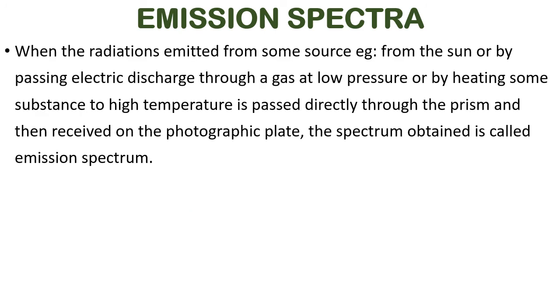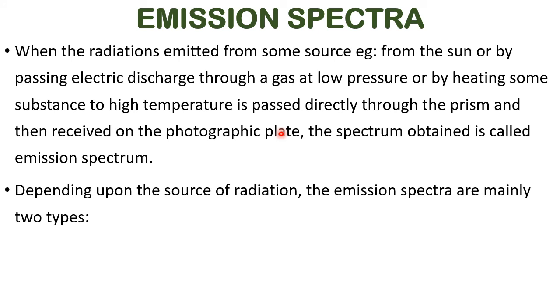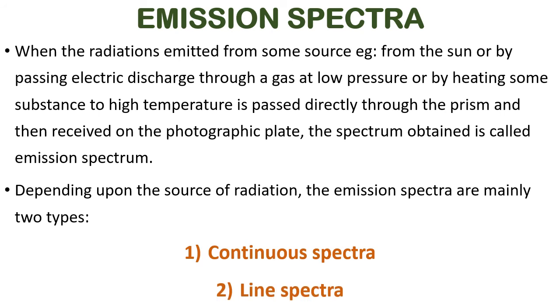Now, let us learn about the emission spectra. When the radiations emitted from some source, for example from the sun, or by passing electric discharge through a gas at low pressure, or by heating some substance to high temperature, are passed directly through the prism and then received on the photographic plate, that is called an emission spectrum, like our dispersion of light. Depending upon the source of radiation, the emission spectra are mainly classified into two types. One is continuous spectra, the other is line spectra.